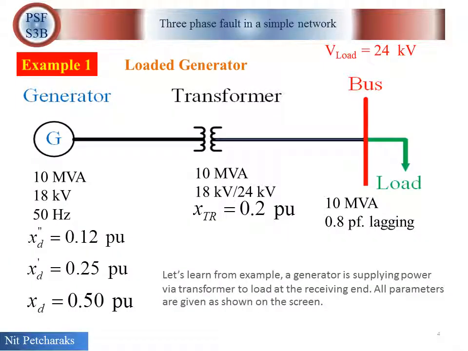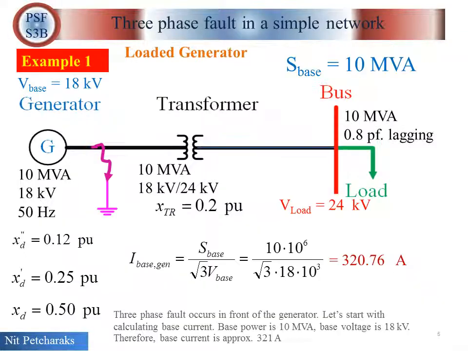Let's learn from example. A generator is supplying power via transformer to load at the receiving end. All parameters are given. As shown on the screen, three-phase fault occurs in front of the generator. Let's start with calculating base current. Base power is 10 MVA, whereas base voltage is 18 kV. Therefore, base current is approximately 321 ampere.